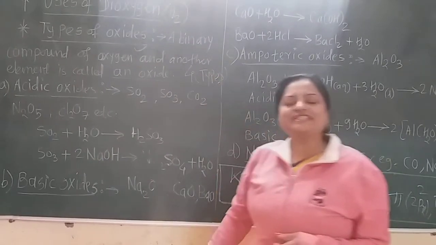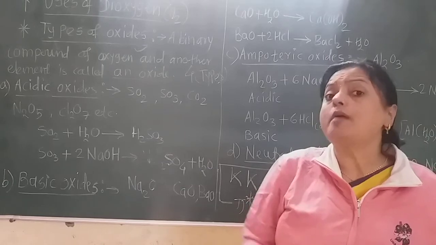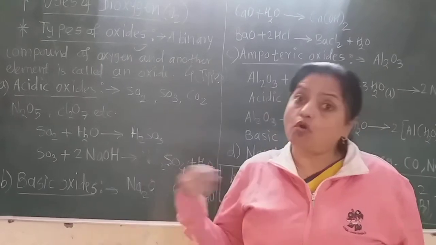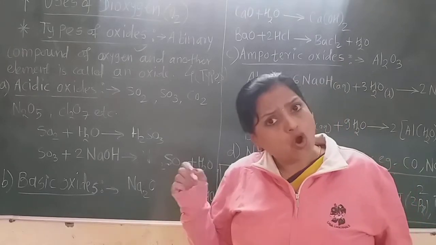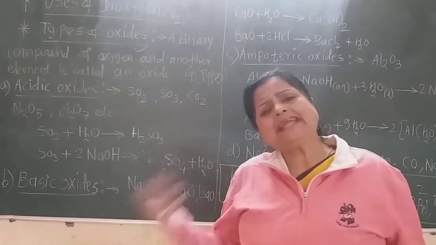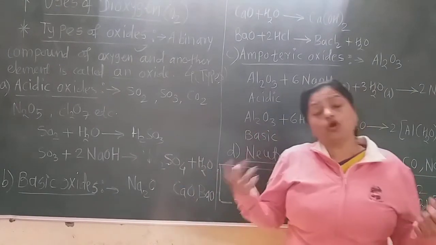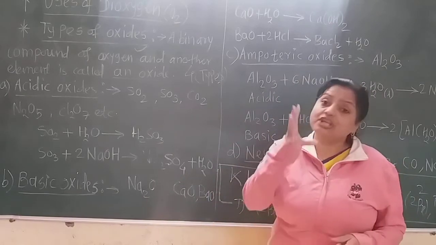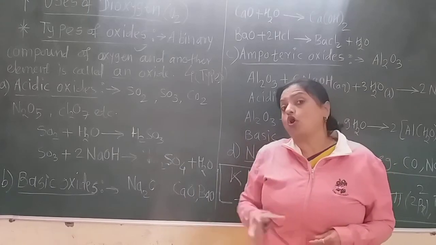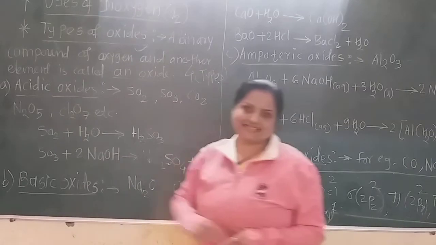Now these types are done according to whether the oxide forms an acid after dissolution in or reaction with water, or forms a base, or can form acid or base both, or does not form any acid or base. That is the criteria for the types of oxides. Now the first oxide is the acidic oxide.